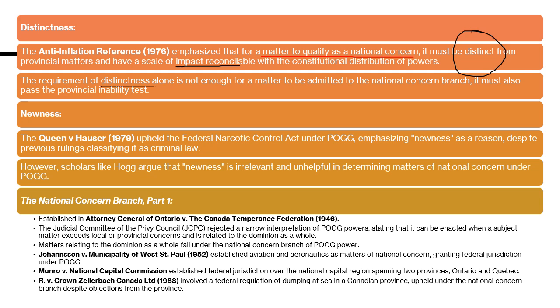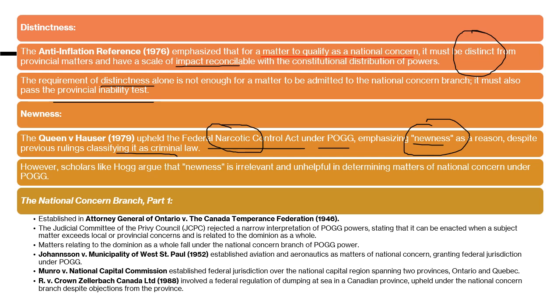Then, in addition to distinctiveness, it should also pass the provincial inability test. It is distinct, okay, well and good, but the matter should be such that a province cannot take it up. The province is inefficient to take up that matter. Third is newness. In Queen versus Hauser, the court upheld the Federal Narcotic Control Act under peace, order, and good governance, emphasizing newness, despite a previous ruling classifying it as criminal law. So in this case, it was held that narcotics is not directly criminal law. It is a branch of it, an addition to it. It is a matter of national concern which was not taken up earlier. So this is something new. That is why we are bringing it under the national concern branch of peace, order, and good governance.